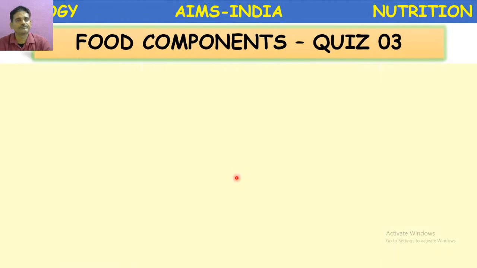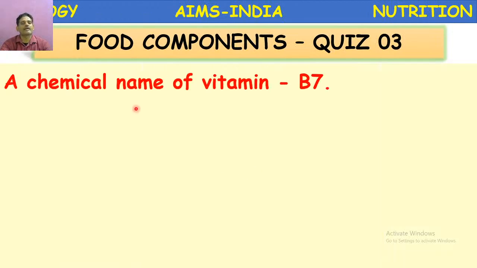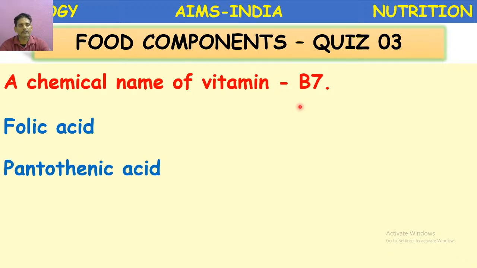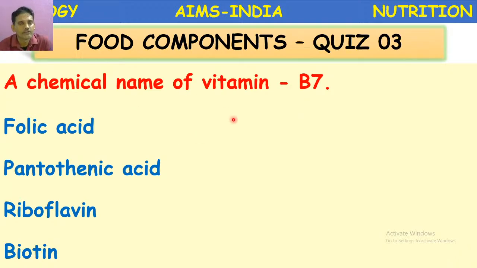Next question. The chemical name of vitamin B7. Folic acid, pantothenic acid, riboflavin, biotin. Come on, select the right option. In the discussion, I mentioned vitamin B7.